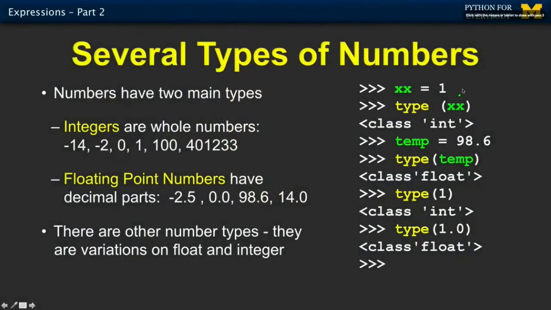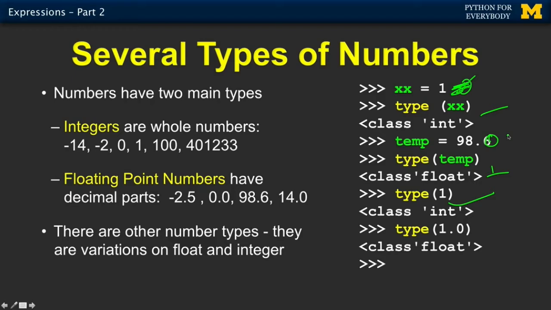We have to manipulate this and be aware of this as we move forward. There are several types of numbers that we've already been implicitly playing with. Like I said, you can give a variable to type, or you can give a constant to type. Variables and constants that don't have decimal places are called integers, and those that have decimal places are called floating points.